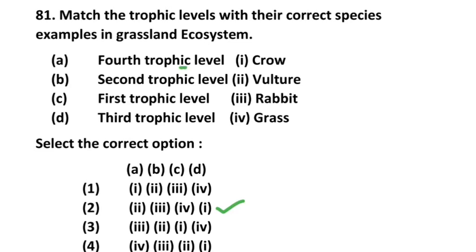The fourth trophic level is vulture. Then the second trophic level is rabbit. The first trophic level is grass, so producer is the first primary trophic level. Then the third trophic level is crow. So the option is 2.